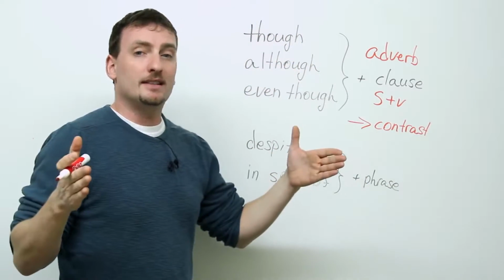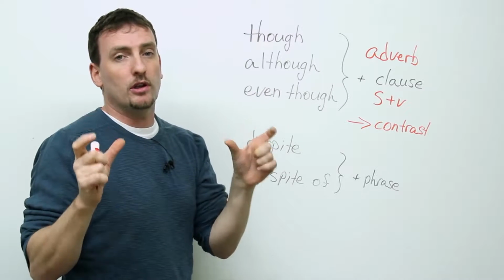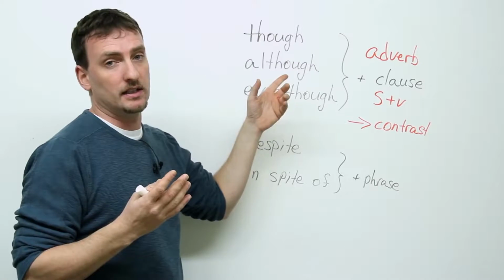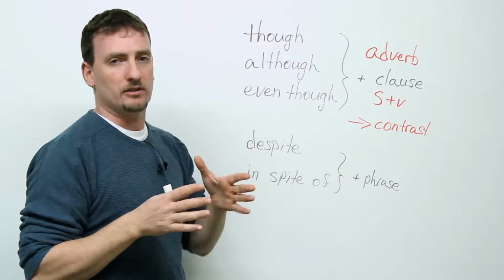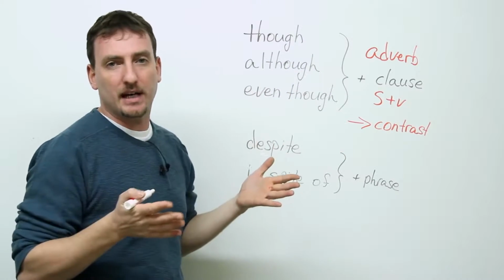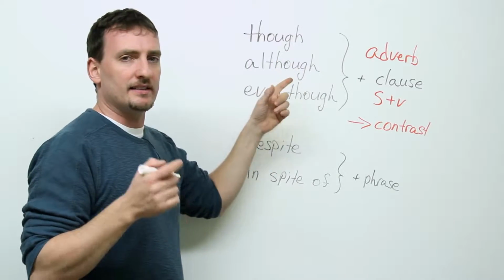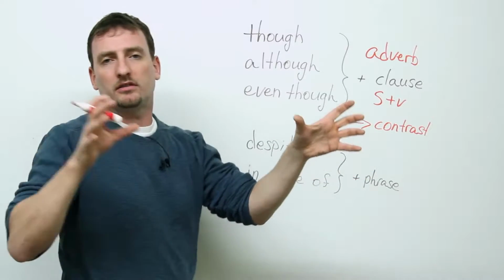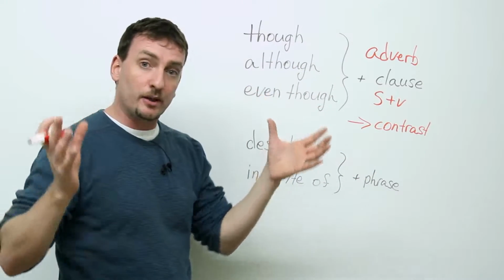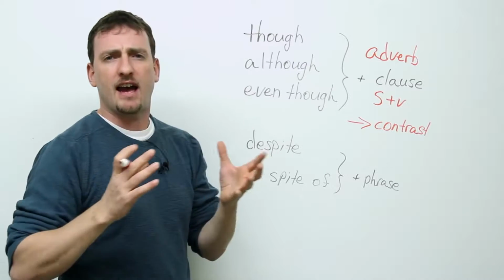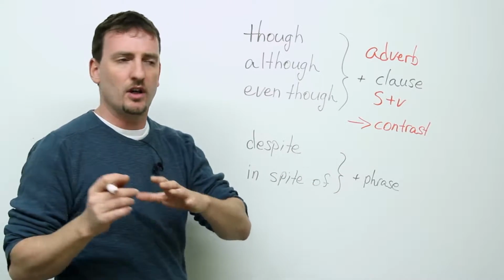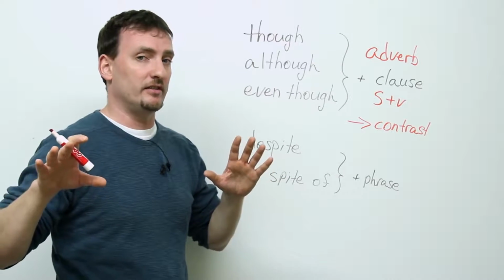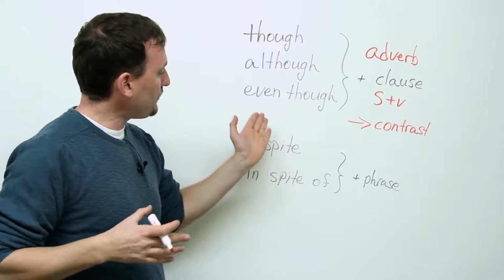You're going to have a long sentence. This sentence is going to have two clauses. One clause will have this adverb marker in it. The other clause will be an independent clause, which means it's a sentence that can stand by itself. What this does is it shows a contrast, or something that's very different from one clause to the other. So within that one sentence, you have contrasting ideas like positive and negative, or you think this is going to happen, but really that happens, something very different from what you expect, okay?